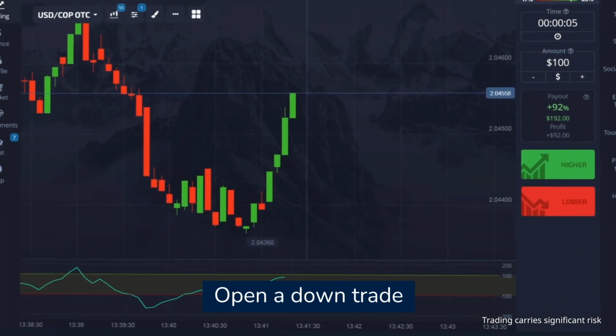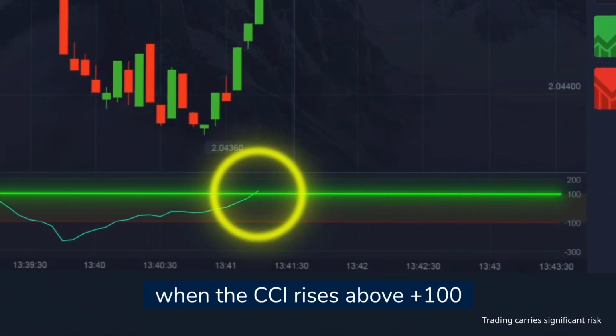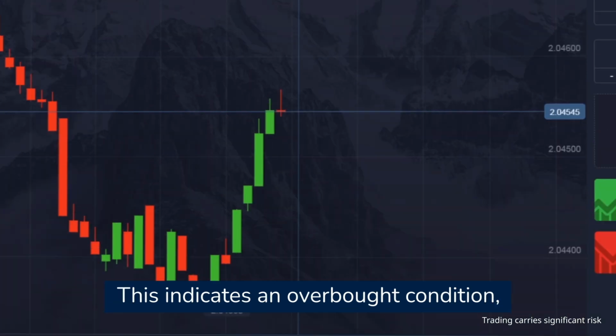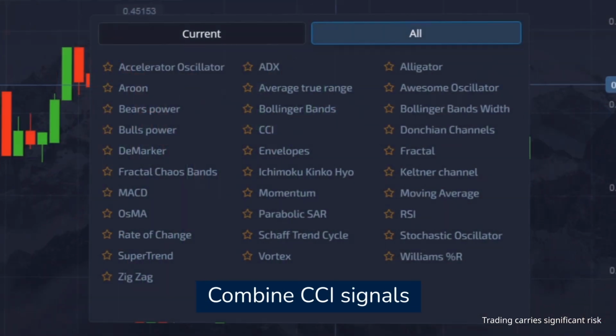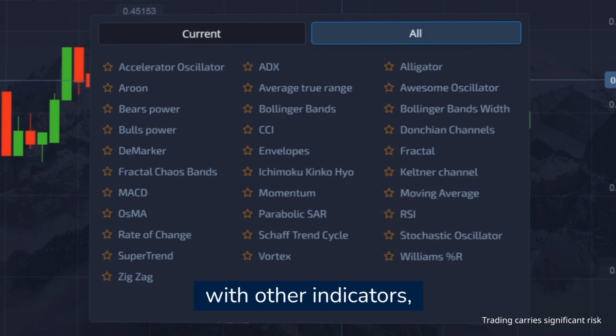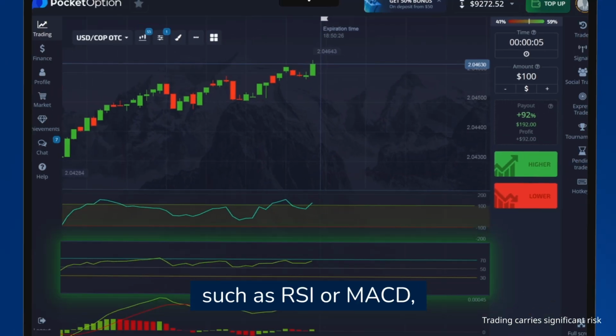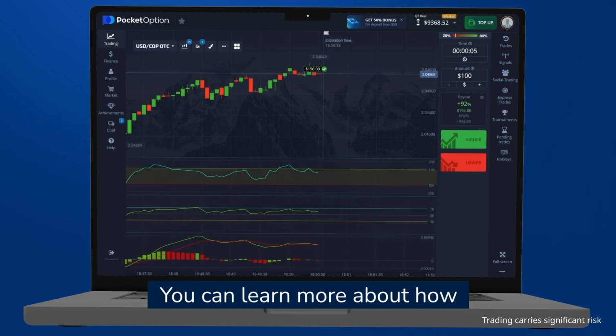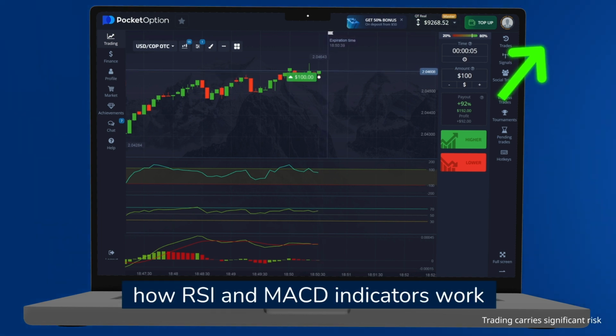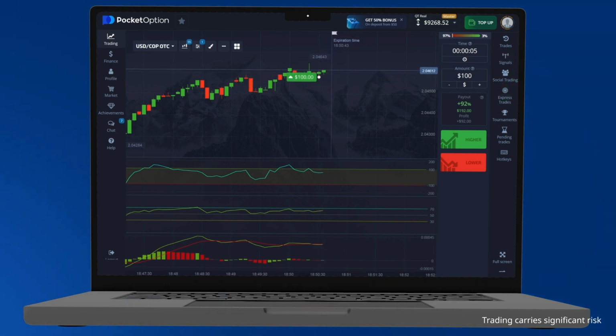Open a down trade when the CCI rises above +100. This indicates an overbought condition and the price may start to fall. Combine CCI signals with other indicators such as RSI or MACD to improve accuracy. You can learn more about how RSI and MACD indicators work in these videos.